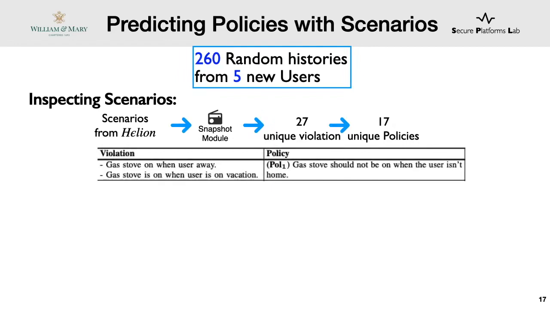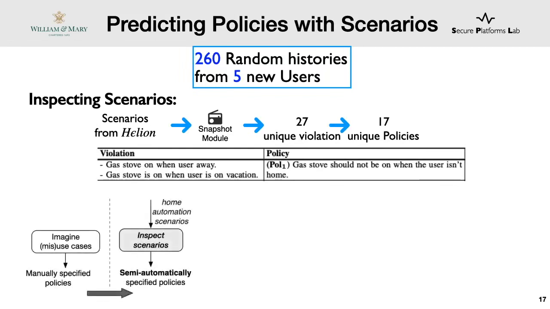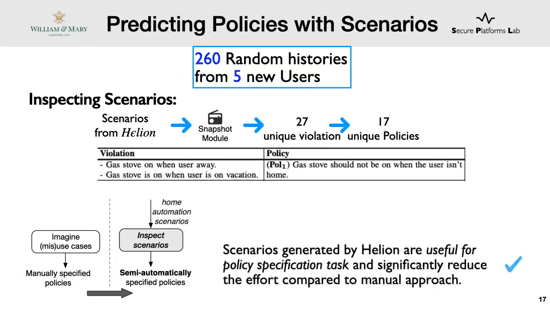The main thing to note here is that instead of manually imagining use and misuse cases for policy specification, Helion reduced the task to simply inspecting realistic scenarios. Hence, using scenarios allowed us to perform this task in a semi-automated and relatively grounded manner.